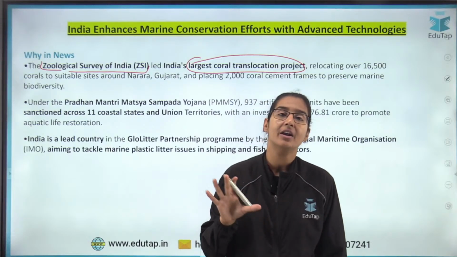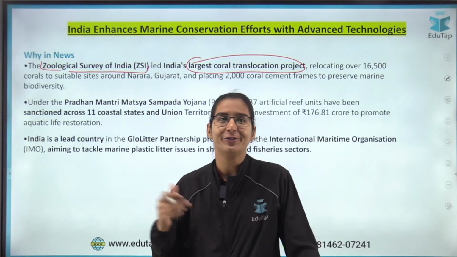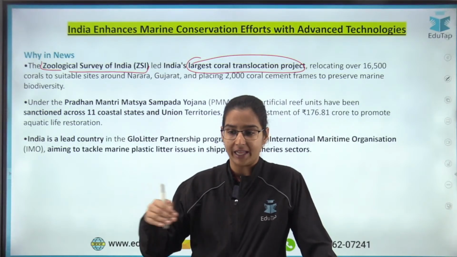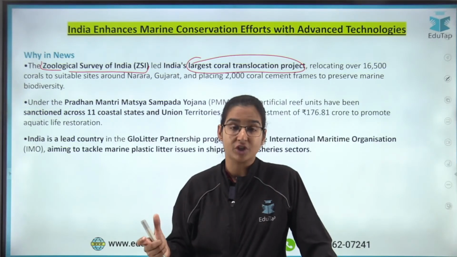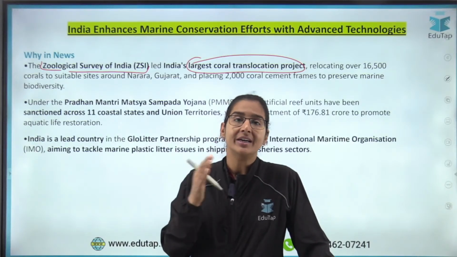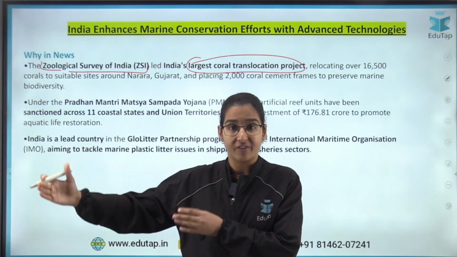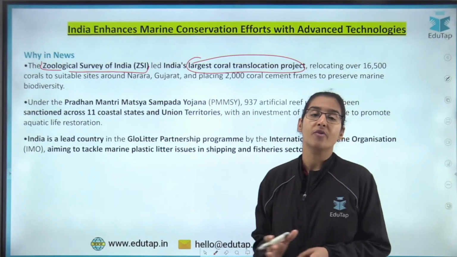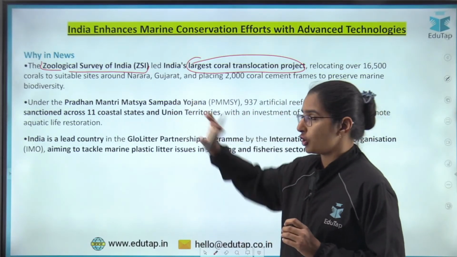You know that there are coral reefs in the oceans. Near Jamnagar, we all know for obvious reasons, Indian Oil Corporation had a pipeline. That pipeline was very old and was supposed to be changed. If the pipeline has to be changed, this coral reef could have been damaged. To prevent the damage to this coral reef, it was relocated 5 kilometers away from that location to Narara in Gujarat. So this translocation project was one of the largest translocation projects in India, undertaken by the Zoological Survey of India.